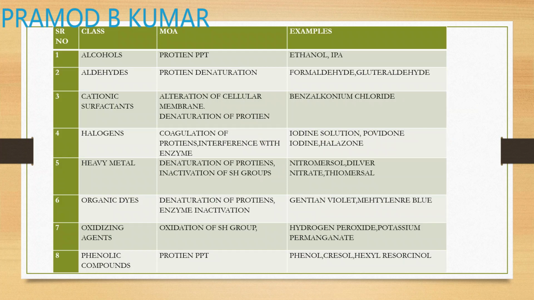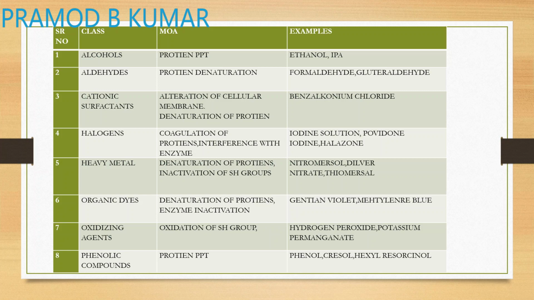So, this particular chart tells you how the drug acts, with examples. First example was alcohol. The mechanism of action is protein precipitation. Next is your aldehydes. They also cause protein denaturation. Examples, formaldehyde and glutaraldehyde. Cationic surfactants alter the cell membrane and denature protein. Example, benzalkonium chloride. Halogens cause coagulation of protein and interfere with the enzymes.